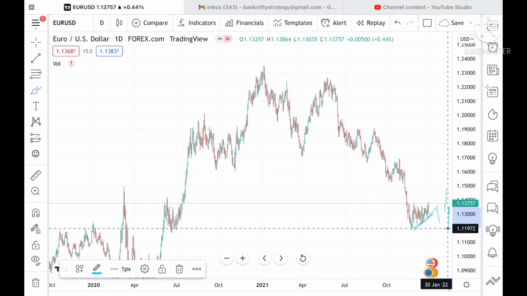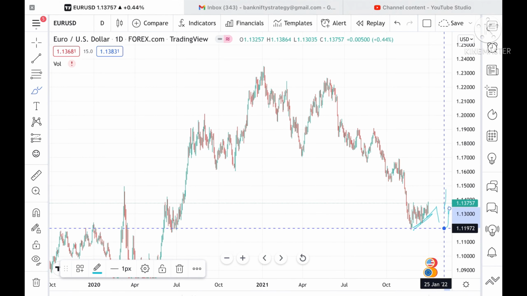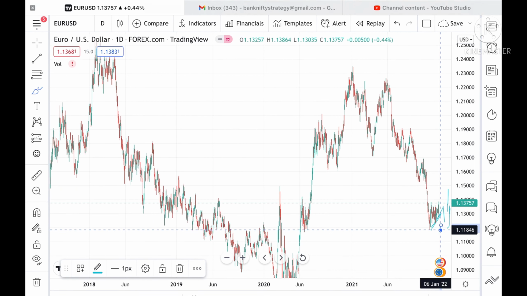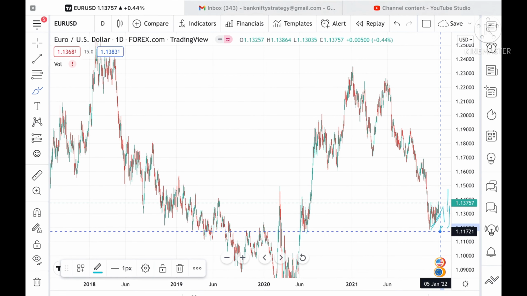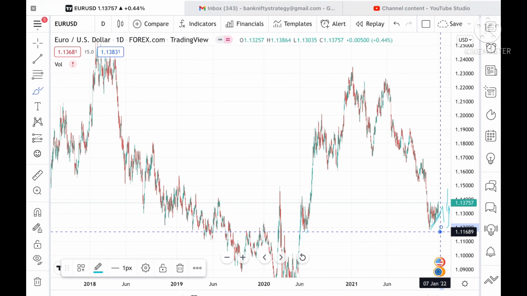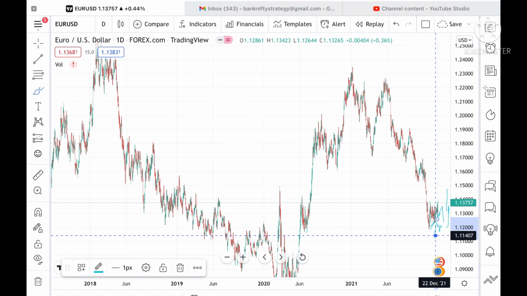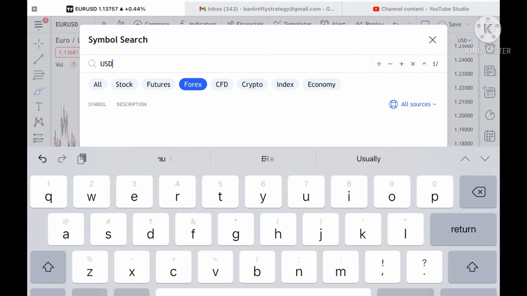Suppose the price doesn't sustain this level, then it can go and touch a level of 1.11977, and this level is a strong support, so we can see it bounce back from the level of 1.11689. Suppose it goes below this level, then we can see a further fall in the price of EUR/USD. If we talk about USD/CAD,